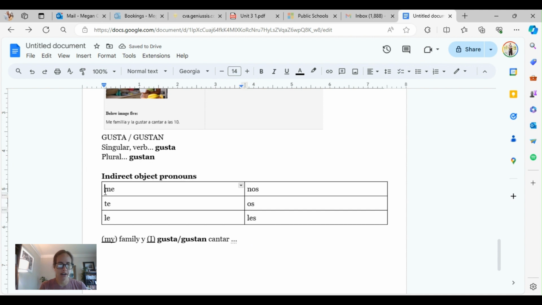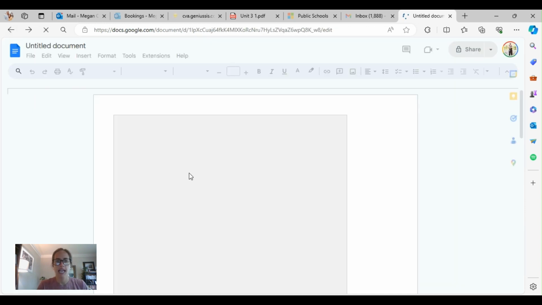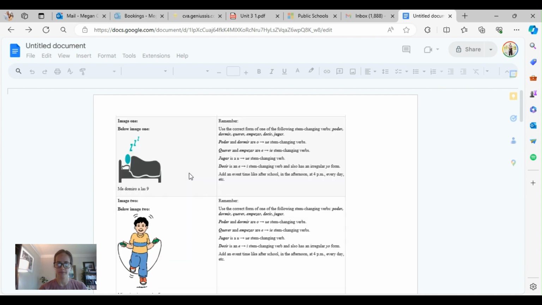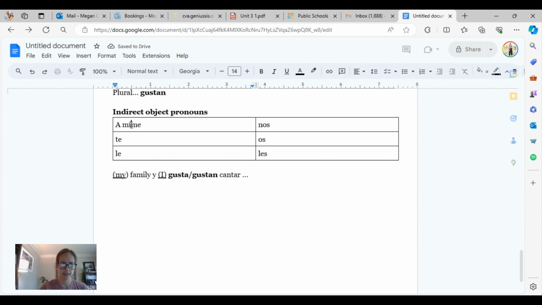When you are clarifying who it is that likes something, when you're adding emphasis to it, you've got to add a personal a. So, a mí me gusta. Oh, goodness. Let's go back. It's because I have my number lock on. A mí me gusta, if it's me that likes it. Notice that I also put an accent right here.